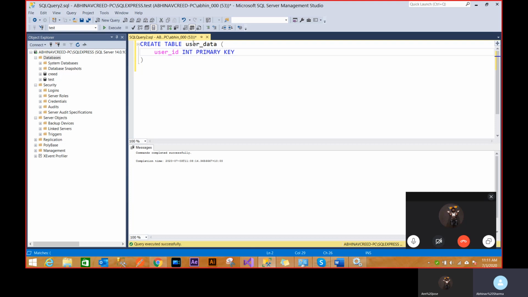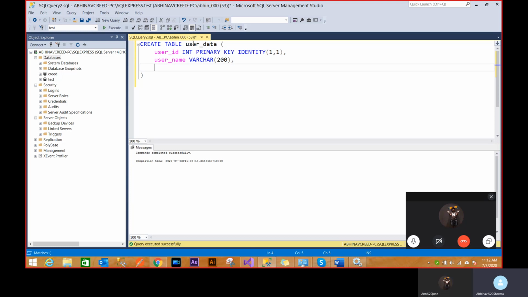Now the next thing is I want it to be auto incrementing. I don't want to add a new record every time. So I will just set it identity (1,1). So that's the basic standard of how you create a primary auto incrementing key. Then I'll set username, which I want to be a string, so I'll say varchar(200).